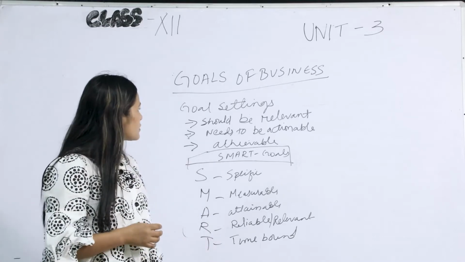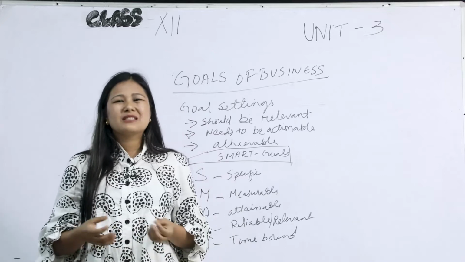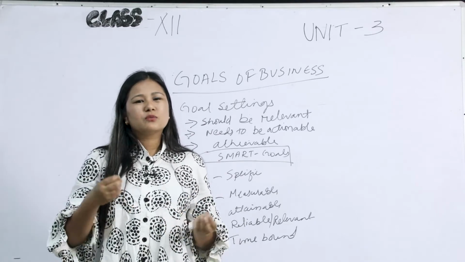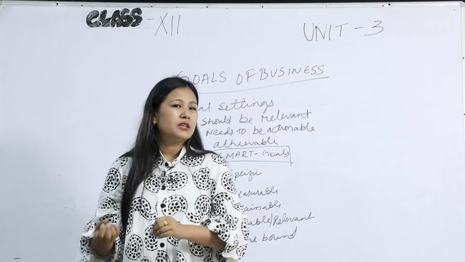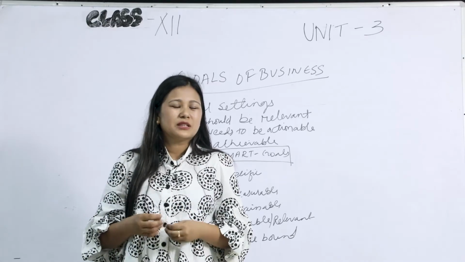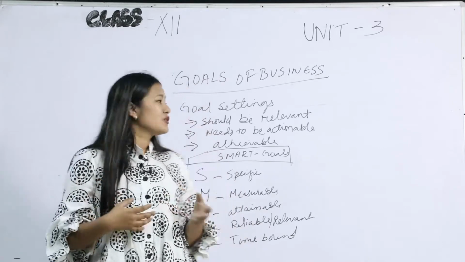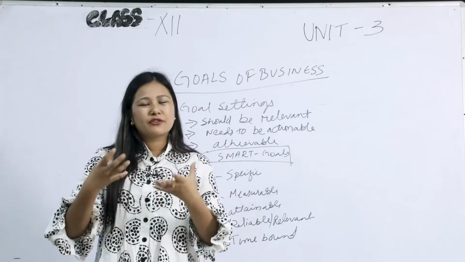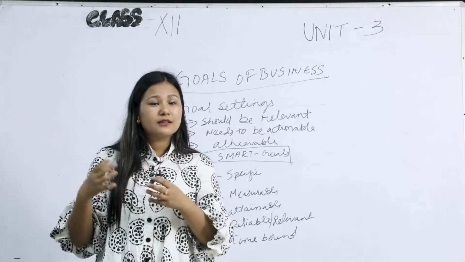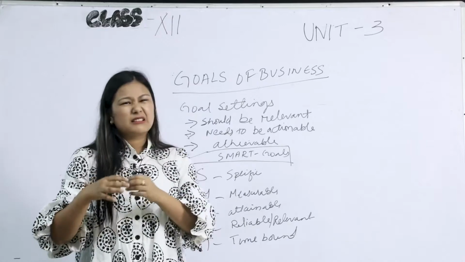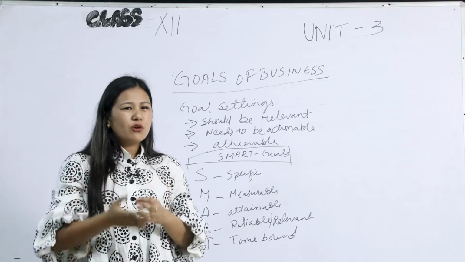The next is it needs to be actionable. The goals which you choose should be put into practice, into reality, and should be practicable. Goals which are not practicable should not be made. For example, your goal to go to the sun is not appropriate, it is a very wrong goal.